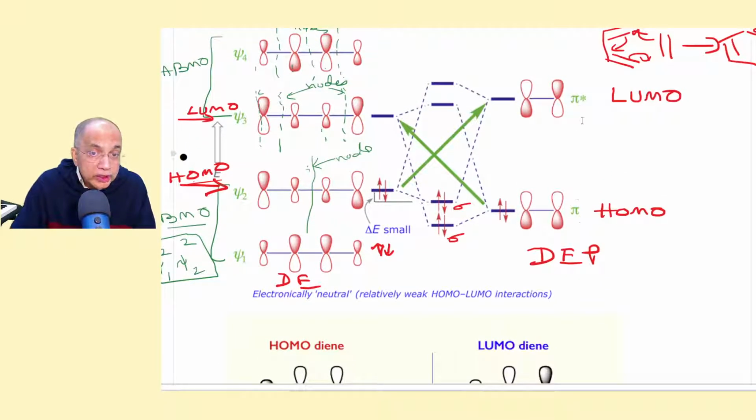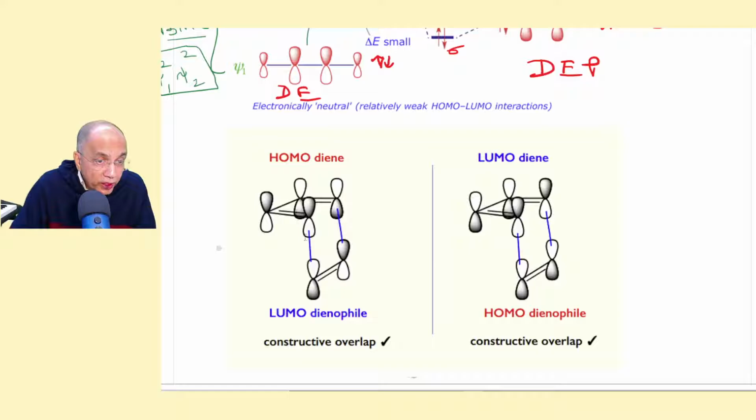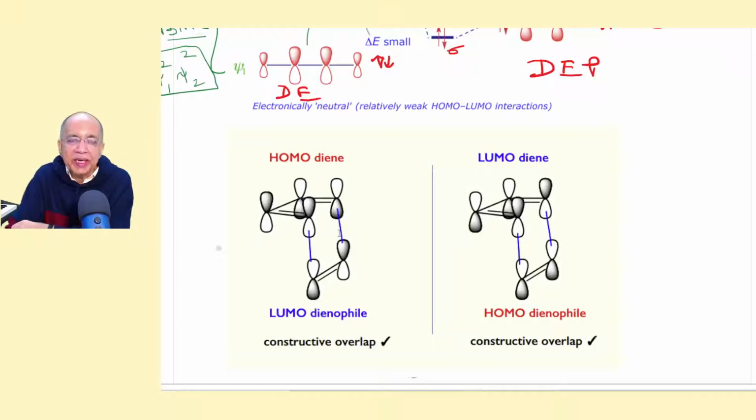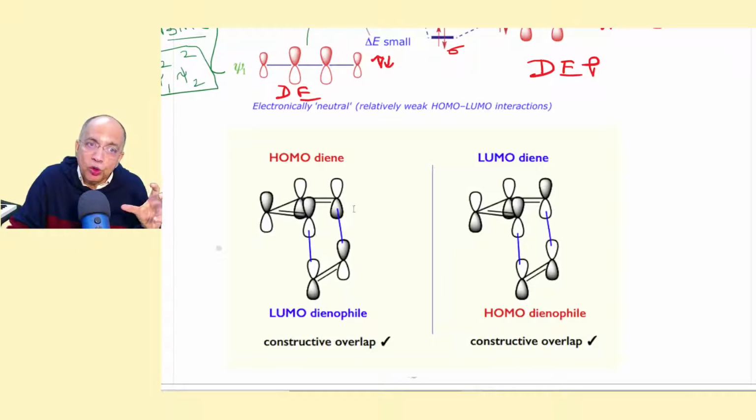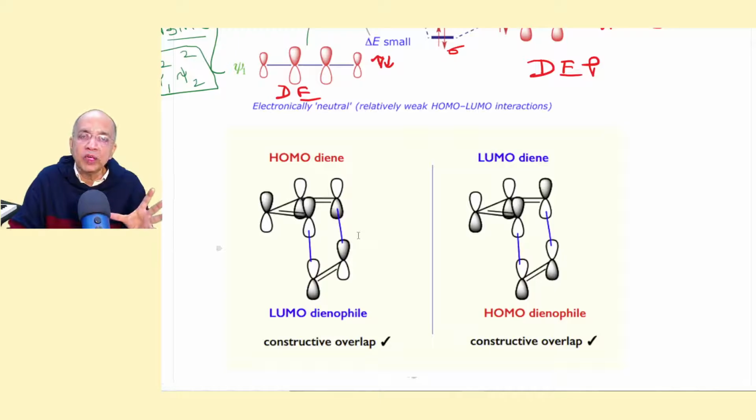And look at the LUMO of the dienophile. They are also in opposite phases. So when they approach in a suprafacial direction, they will go for a constructive overlap, forming a sigma bond, and this will also go for a constructive overlap.